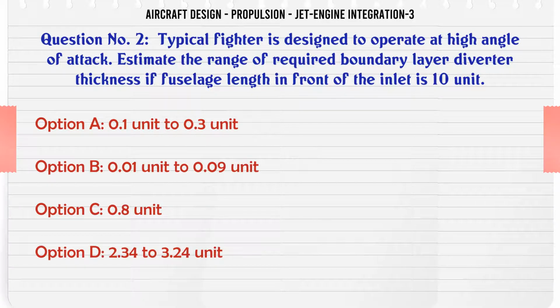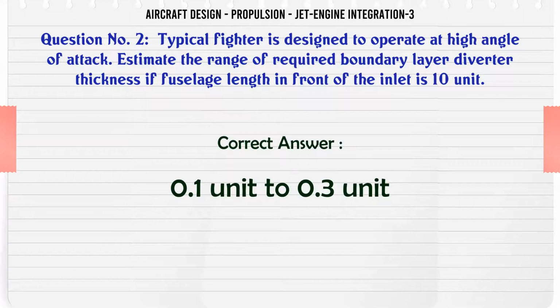Typical fighter is designed to operate at high angle of attack. Estimate the range of required boundary layer diverter thickness if fuselage length in front of the inlet is 10 unit. A, 0.1 unit to 0.3 unit. B, 0.01 unit to 0.09 unit. C, 0.8 unit. D, 2.34 to 3.24 unit. The correct answer is 0.1 unit to 0.3 unit.